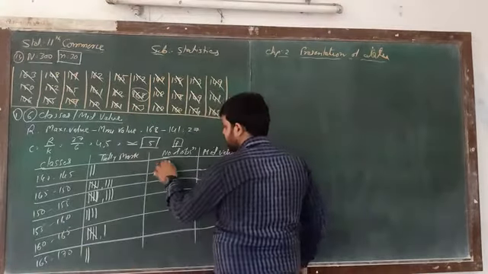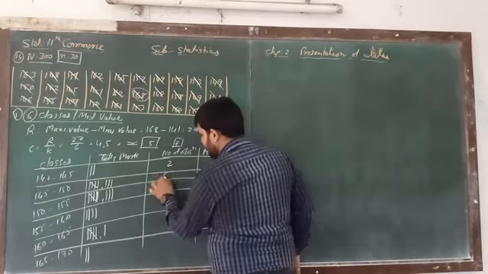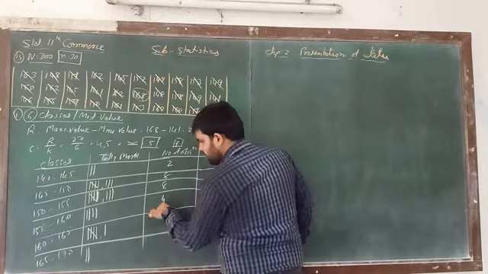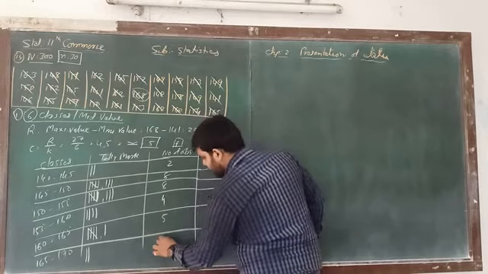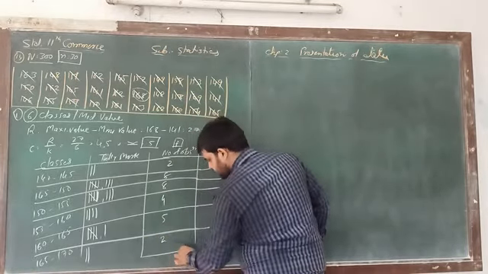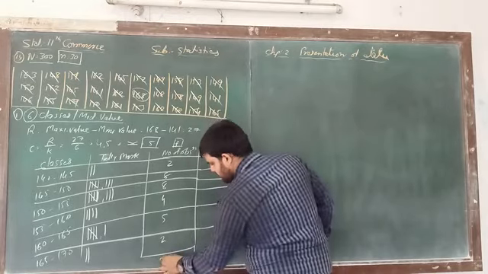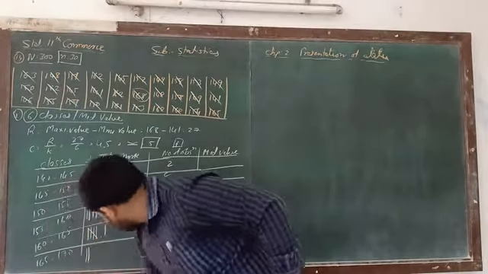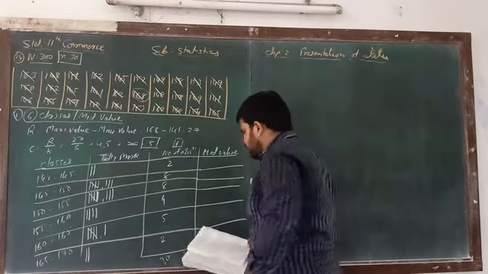Do the total: 2, 8, again 8, 4, 5, 2. Total 30. Okay, so this is our answer: 2, 8, 8, 4, 6.